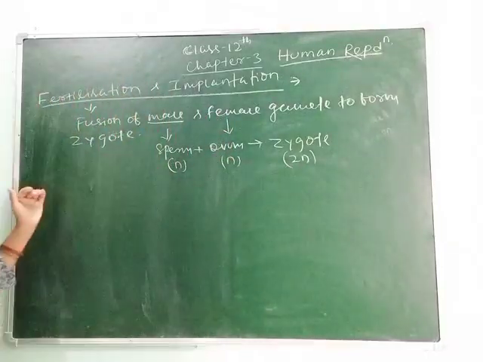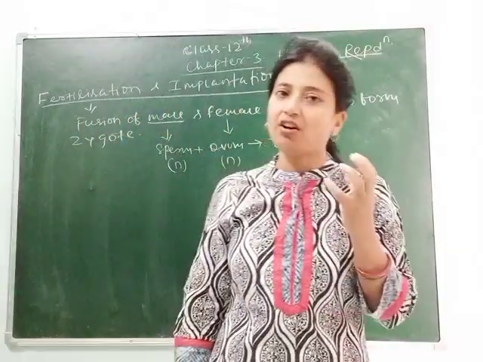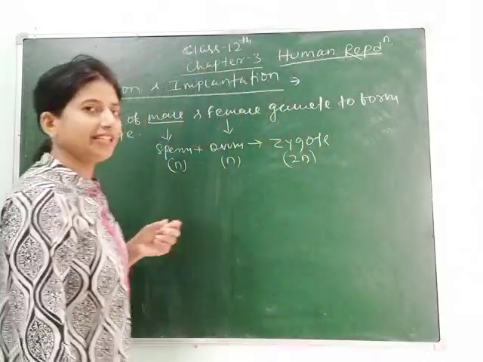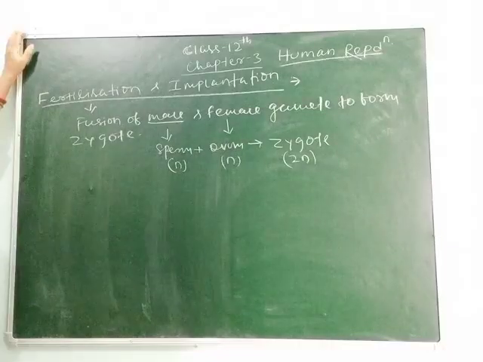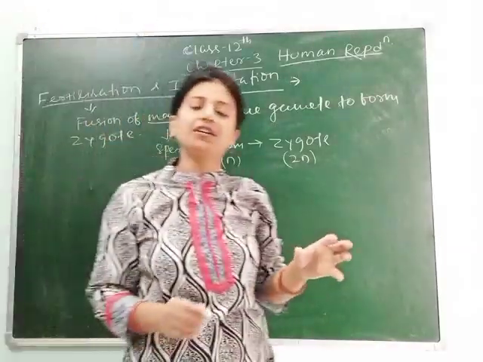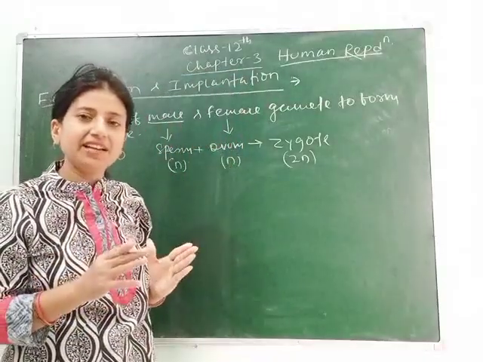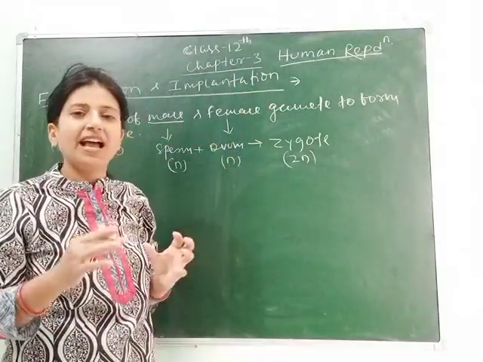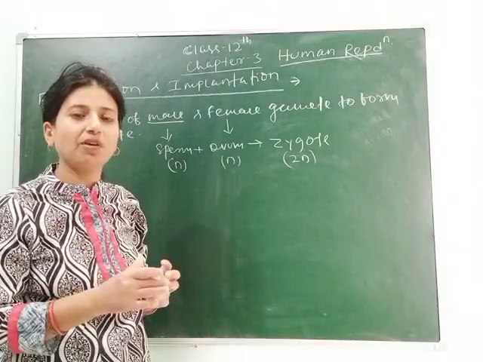So how this process occurs? As we know that the result of mating or coitus leads to fertilization or pregnancy. But all the coitus doesn't lead to fertilization. When simultaneously both the female gamete and male gamete come in contact with each other, then the zygote is formed.